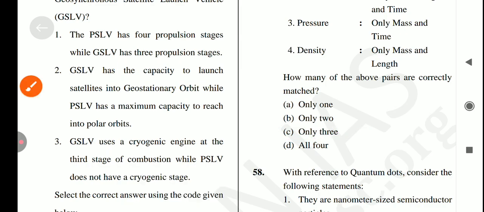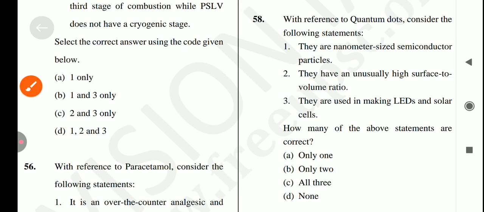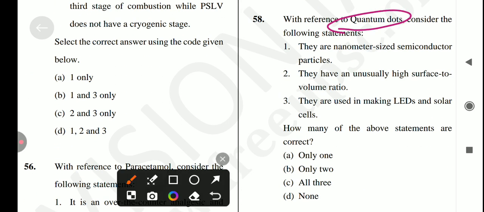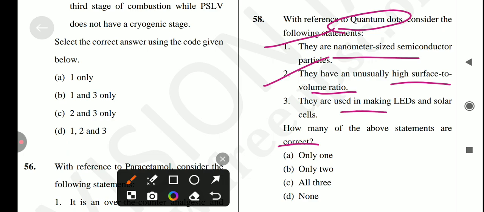Okay, let's come to the next question, which is, with reference to quantum dots, consider the following statements. It is asking about correct statements. So the first statement is, they are nanometer sized semiconductor particles. Is it true? Yes, it's a correct statement. Next is, they have an unusually high surface to volume ratio. Is it true? Yes, it's a correct statement. Next is, they are used in making LED and solar cells. It's also correct. So the answer for this question is option number C, all three are correct.